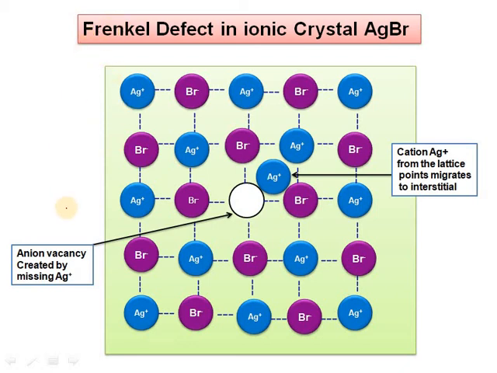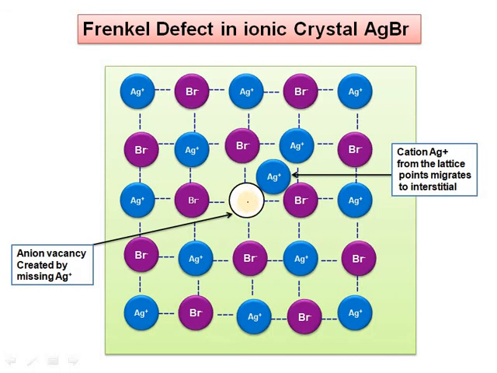But in Frenkel defects, only one of the ions, like this Ag+, goes missing from its position, and after missing, the vacancy is created.